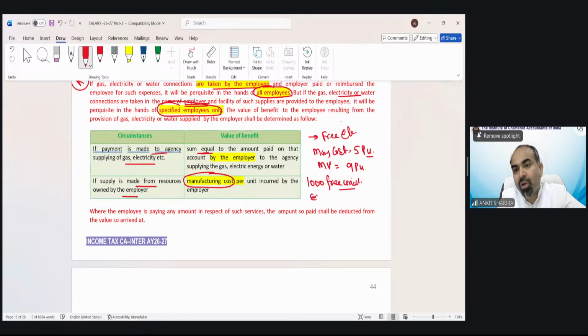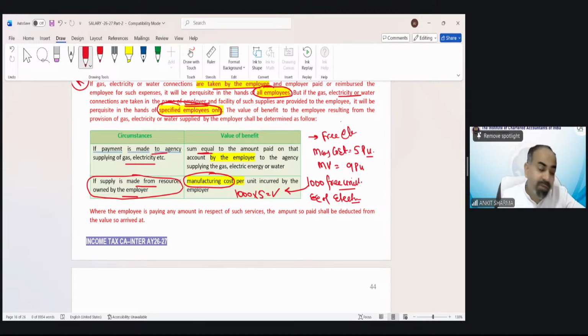So if you are an employee of an electricity company and they are providing the electricity free to you, because you are in the company, they are not purchasing it from outside, they are providing from their own source. Then the taxable value would be 1000 into 5. And suppose you are working in a normal company, a normal shoe manufacturing company, and the company says we will pay your electricity bill, do not worry. In that case, how much does the company need to pay? They need to pay according to the market value. So in that case, the taxable value would be 9,000 rupees.